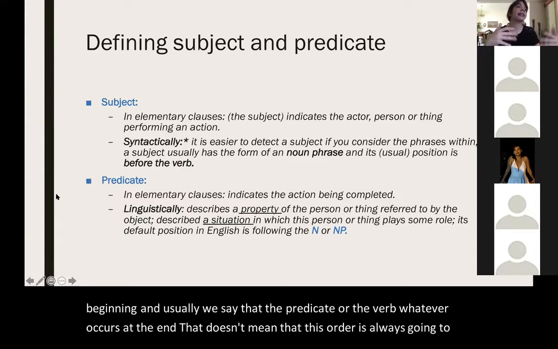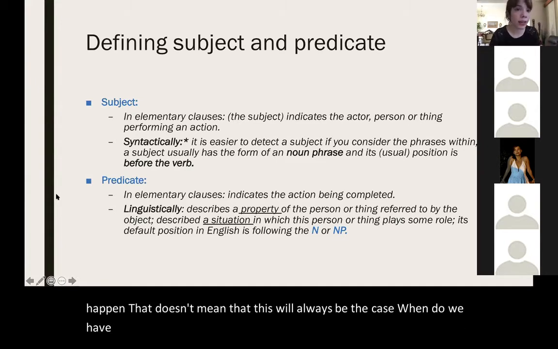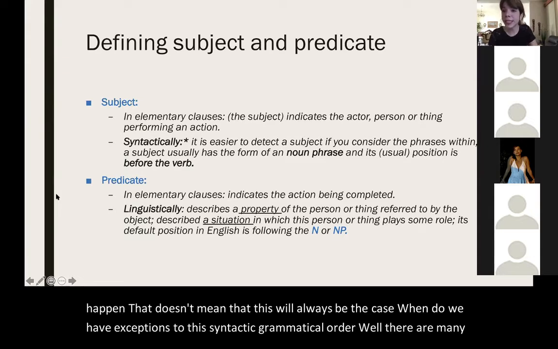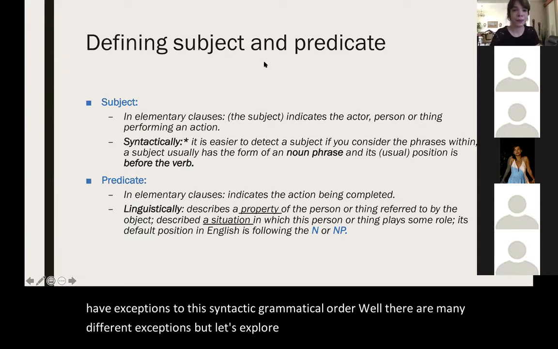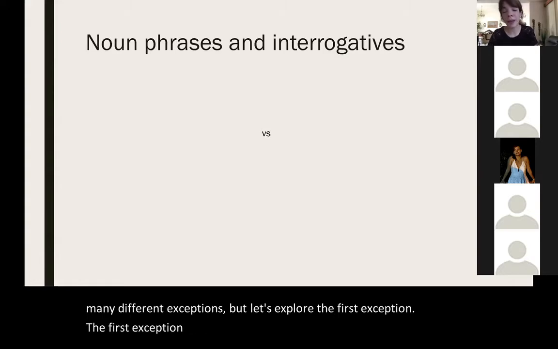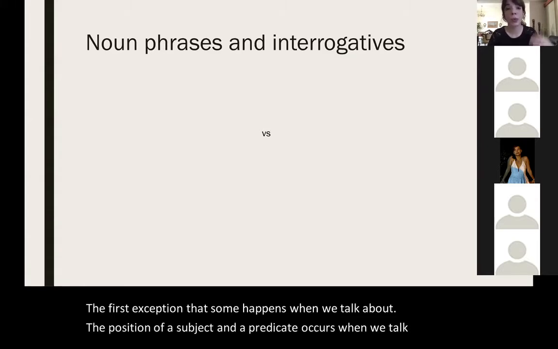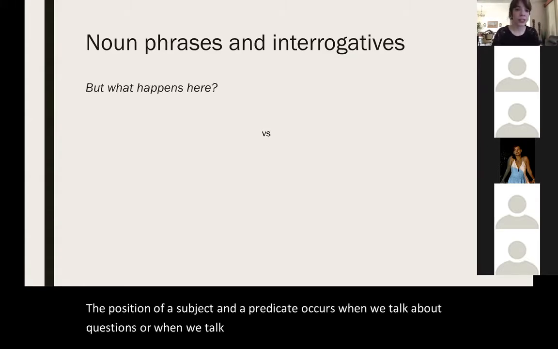When do we have exceptions to this syntactic grammatical order? Well, there are many different exceptions, but let's explore the first exception. The first exception to the position of a subject and a predicate occurs when we talk about questions or interrogatives.